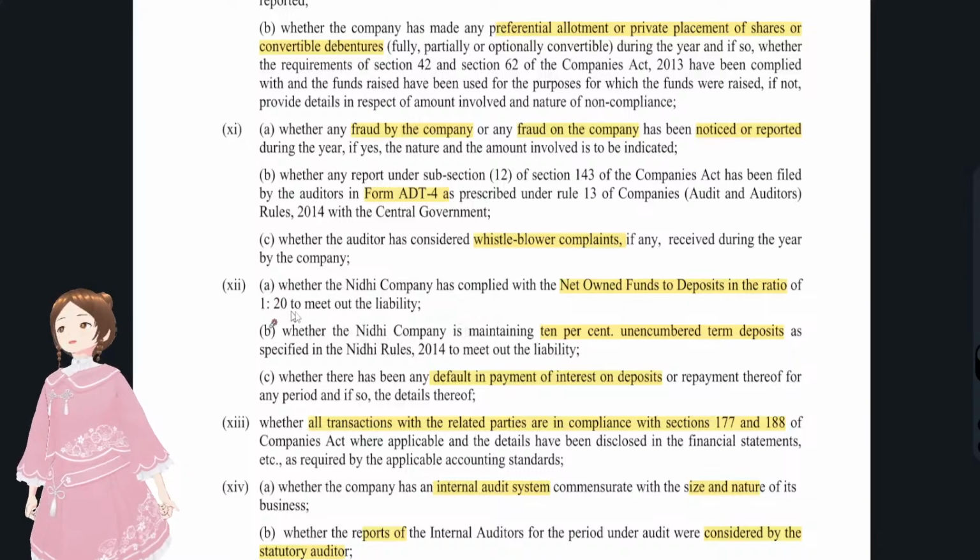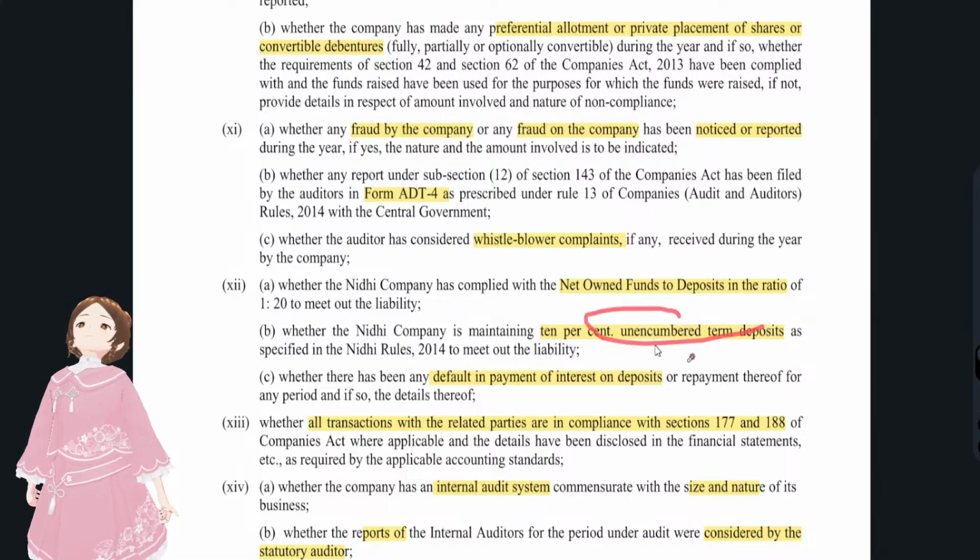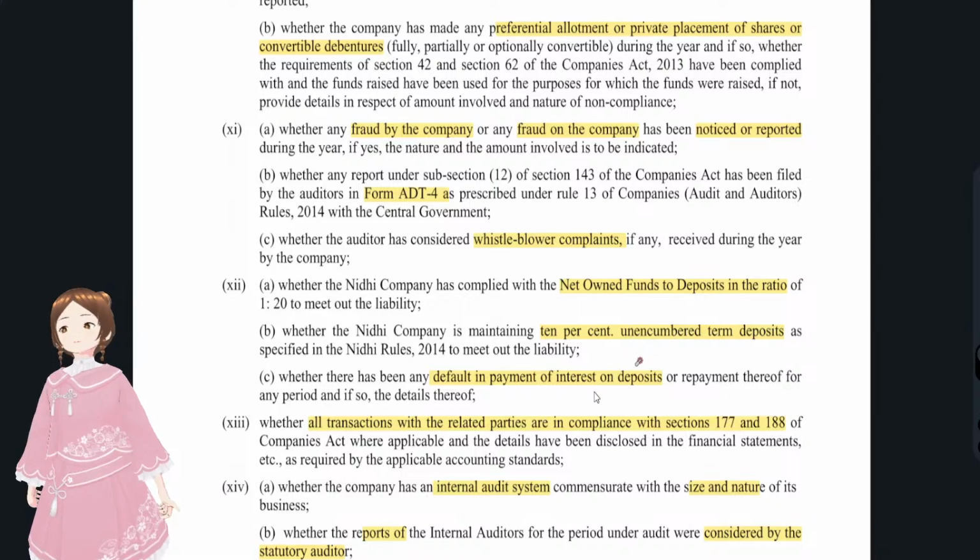With regards to Nidhi companies, what are the 3 points that CARO expects the auditor to disclose? That is the net owned funds to deposit ratio, whether Nidhi companies were maintaining 10% of unencumbered term deposits or not, and whether there was any default in payment of interest on the deposits that were made. These are the 3 things that you have to report with regards to Nidhi companies in clause number 12.